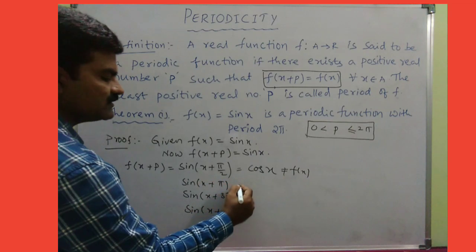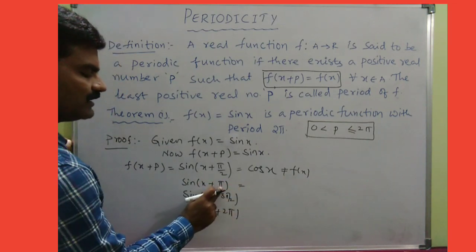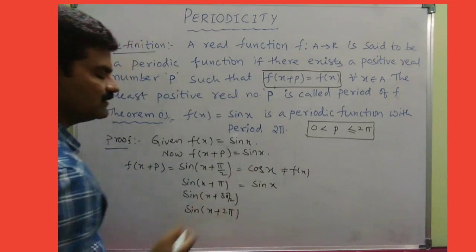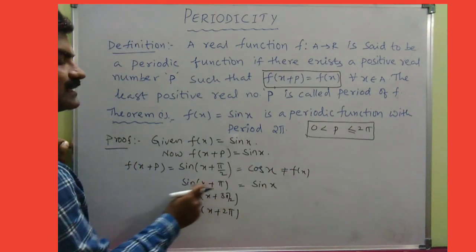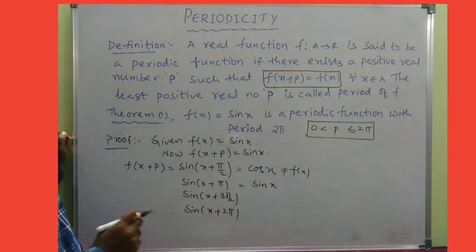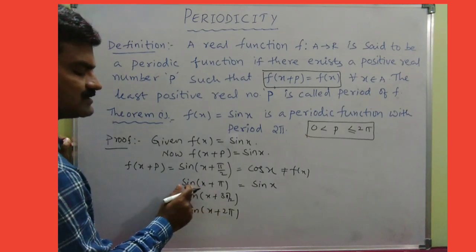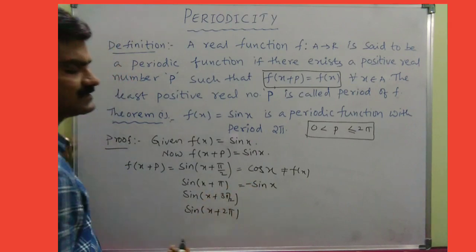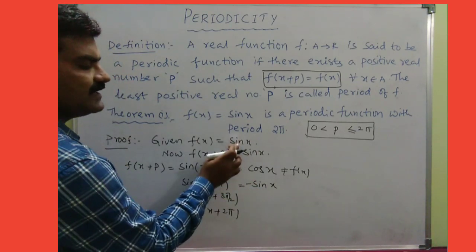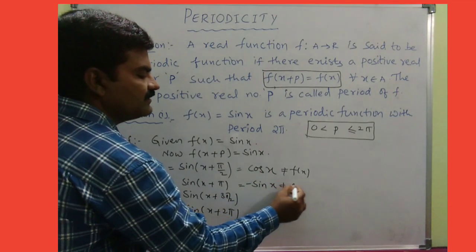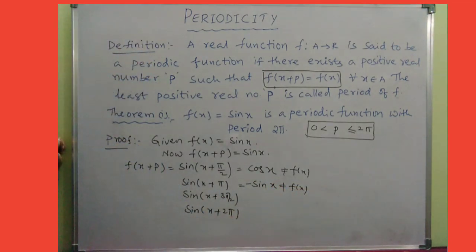Then let us see what about this one. Because of 180, sine is sine itself, sin x. But you know, 180 plus theta comes under the third quadrant. In the third quadrant sine is negative, so minus sin x. So we got sin x but with a minus, so finally this is also not equal to f of x, right?